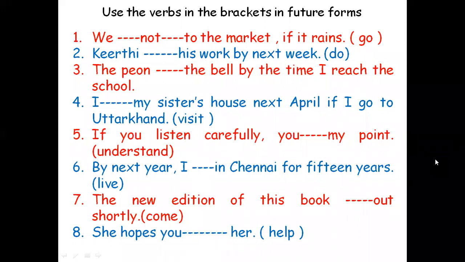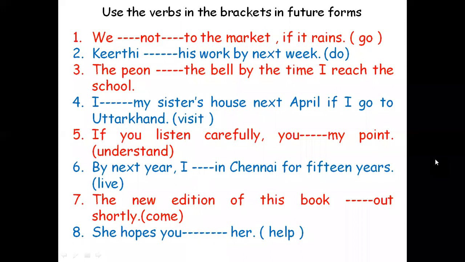Number 4, I dash my sister's house next April if I go to Uttarakhand. This is the third or fourth time we are coming across an if clause. If I go to Uttarakhand, that is an if clause, simple present tense. Definitely it is will only. I will visit my sister's house next April if I go to Uttarakhand, or I will be visiting my sister's house next April if I go to Uttarakhand. That is also possible.